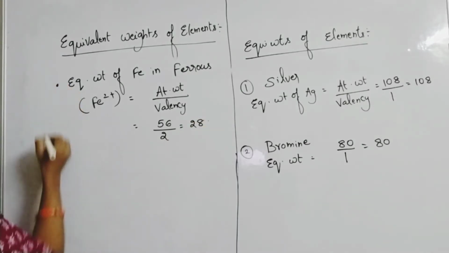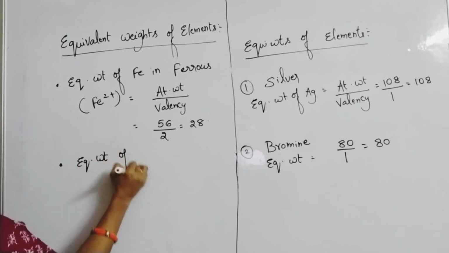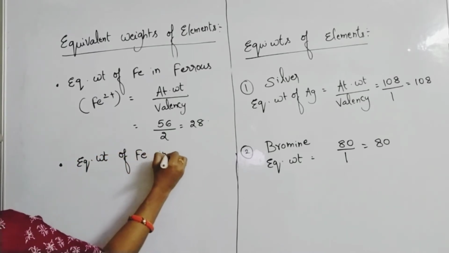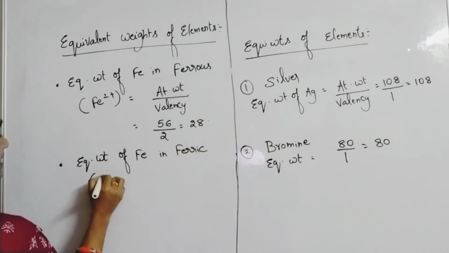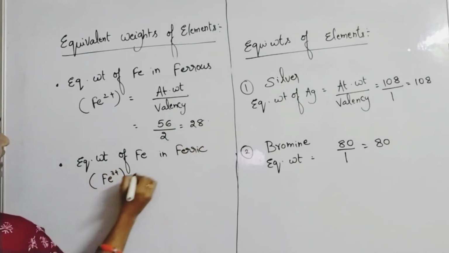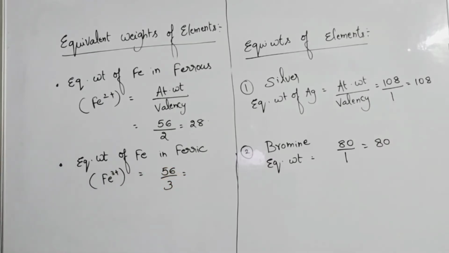Same like that, if you find the equivalent weight of iron in ferric compounds, Fe3+, then you will write 56 by 3 instead of 2.